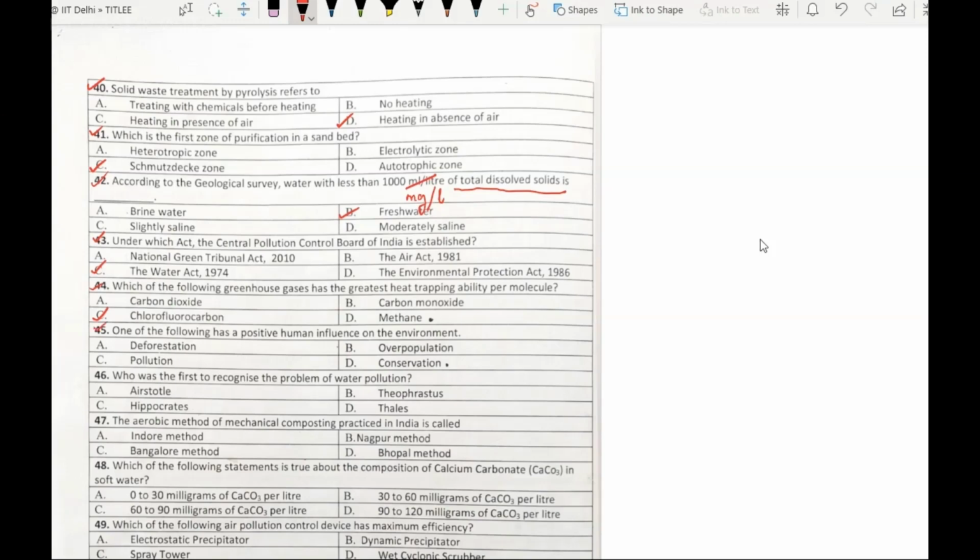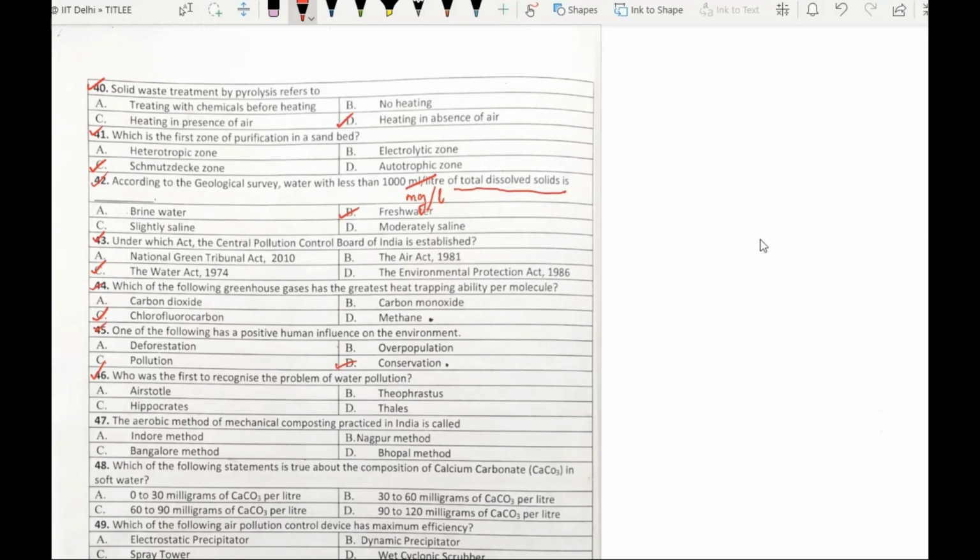Let's move to question number 45. One of the following has a positive human influence on the environment. The options given are option A, deforestation, option B, overpopulation, option C, pollution, option D, conservation. The answer will be option D, conservation. It's common sense.